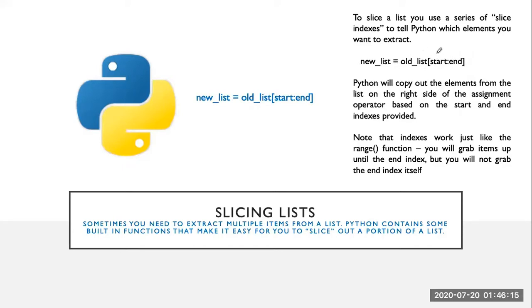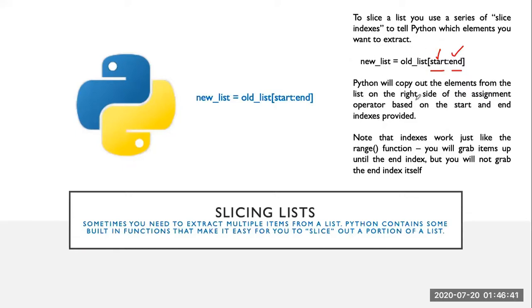So we will use the start index number, then a colon, and then the end index number. So actually we are using the range method as well. It will start from the start index number up to the end index number, and it will extract those values, or we can say multiple items from the list, and then assign them to the new list.